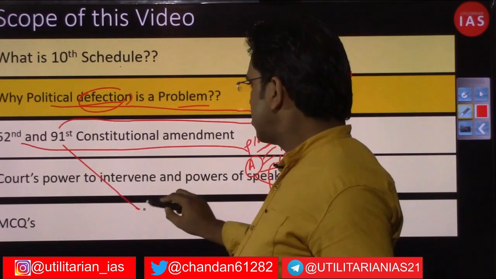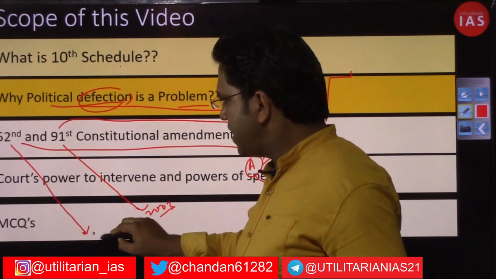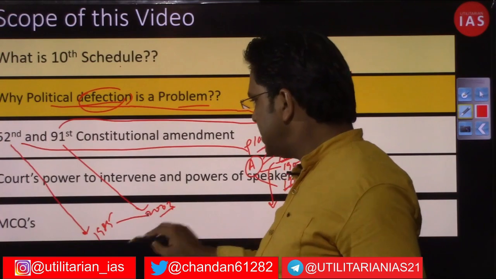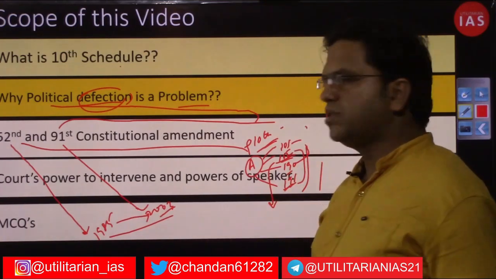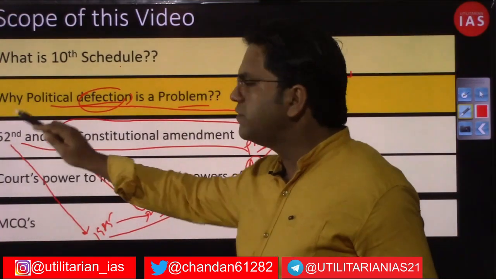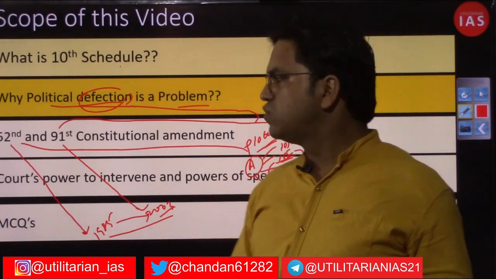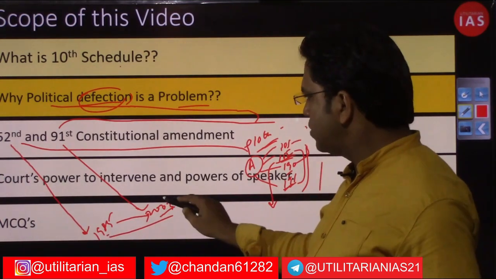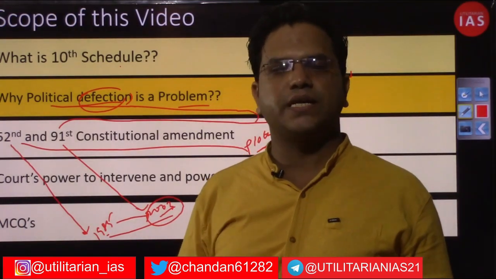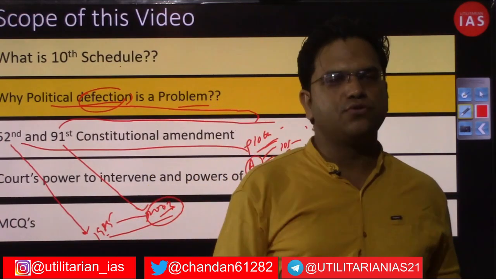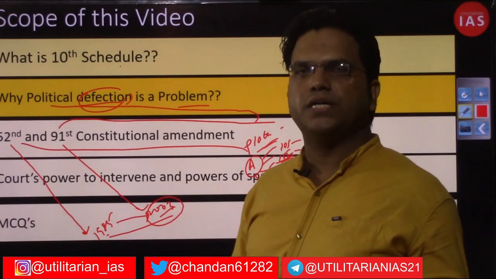In the intervening period between 1985 and 2003, the provisions of the 10th Schedule were abused, and finally in 2003 it was felt that the provisions needed to be rectified and corrected so that the misuse or abuse of the anti-defection law could be stopped.